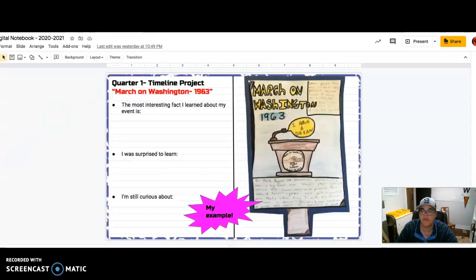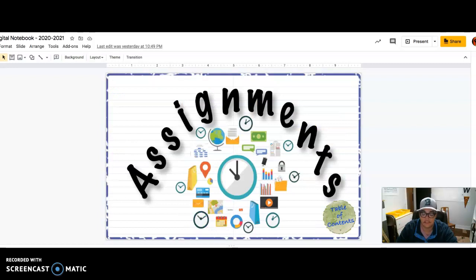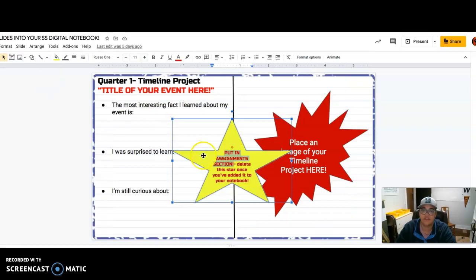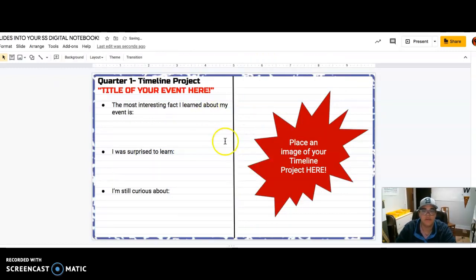So if I go to my notebook, right, I'm here at the assignment section. If I scroll down, you're going to see my version of my timeline project, right? Okay, so to do this task today, your job is to reflect on, I'm going to delete this, so reflect on your timeline project, your event.